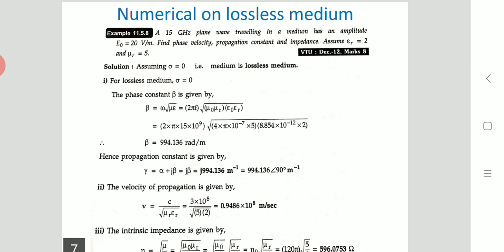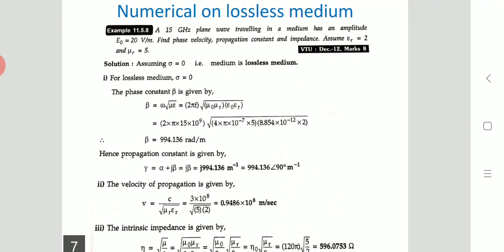Put the values: 2 pi f, with f equal to 15 into 10 raised to 9, root of mu naught, which is 4 pi into 10 raised to minus 7, times mu r, that is 5, and epsilon naught, which is 8.854 into 10 raised to minus 12, times epsilon r, that is 2. After simplification we get the phase constant beta as 994.136 radian per meter.